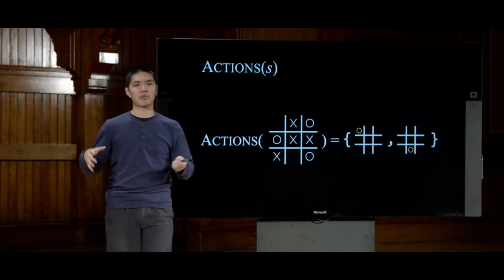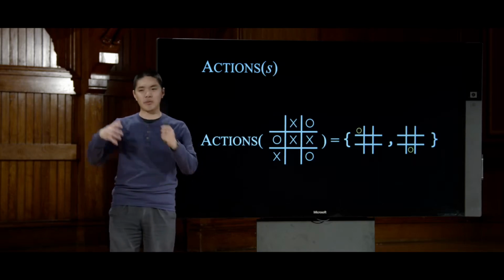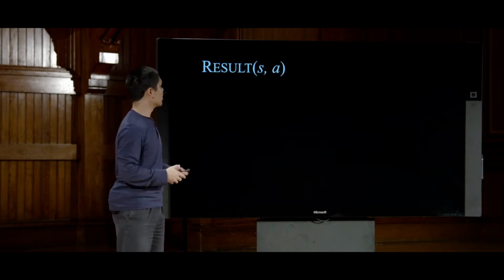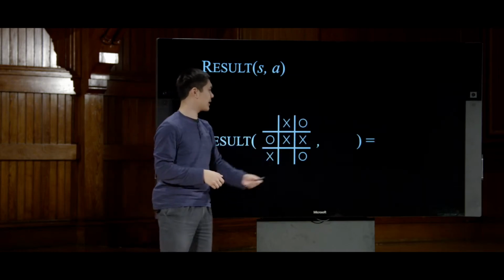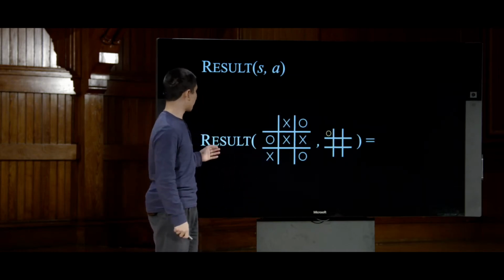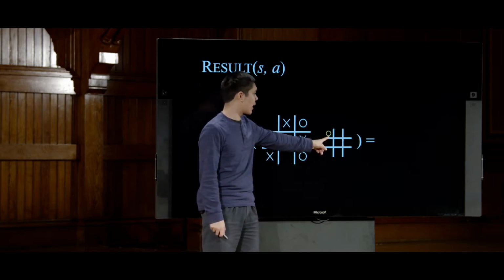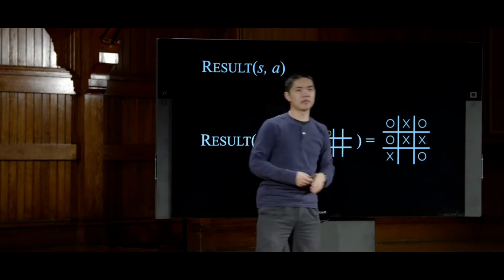Now, just as before, when we had states and actions, we need some sort of transition model to tell us when we take this action in the state, what is the new state that we get. And here, we define that using the result function that takes a state as input as well as an action. And when we apply the result function to this state, saying that let's let O move in this upper left corner, the new state we get is this resulting state, where O is in the upper left corner.